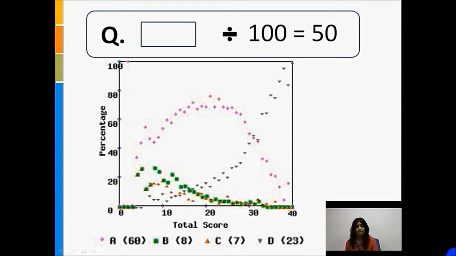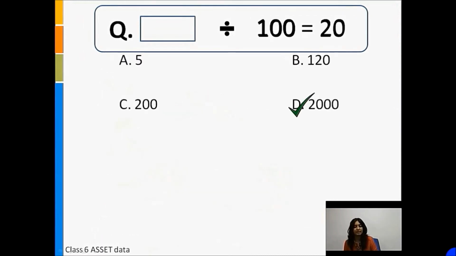Let's look at another example of the same type. The following question shows that this misunderstanding exists as students move on to a higher class as well. This question was asked to class 6 students in an asset paper. Students were required to find the number to be entered in the blank such that this number divided by 100 would give us an answer of 20. The correct answer in this case is option D, which is 2000.